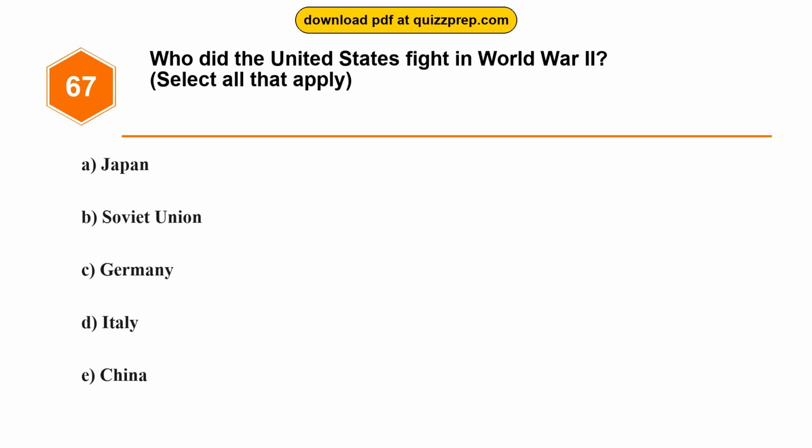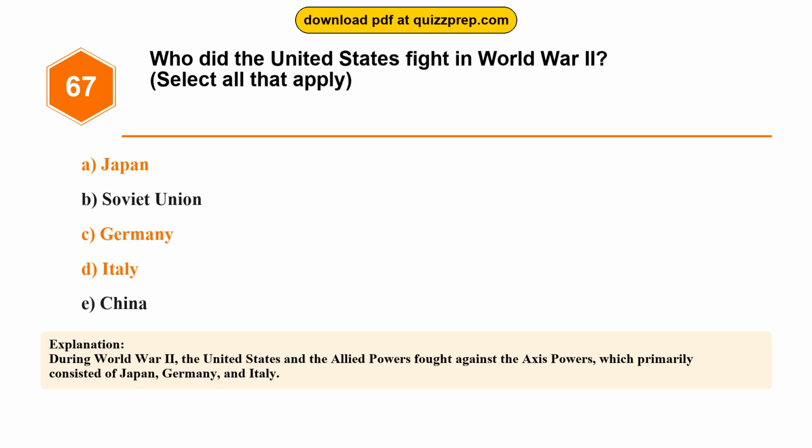Question 67. Who did the United States fight in World War II? Option A, Japan. Option B, Soviet Union. Option C, Germany. Option D, Italy. Option E, China. The correct answers are options A and C and D. Japan, Germany, Italy. During World War II, the United States and the Allied powers fought against the Axis powers, which primarily consisted of Japan, Germany, and Italy.